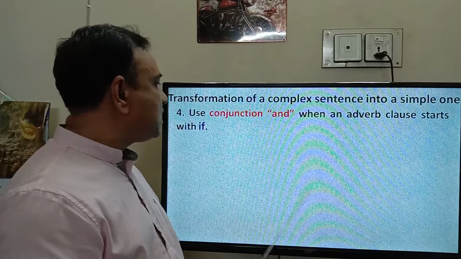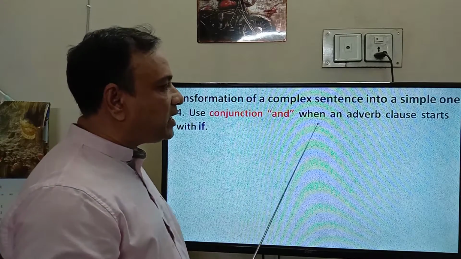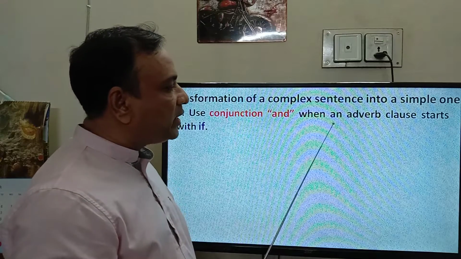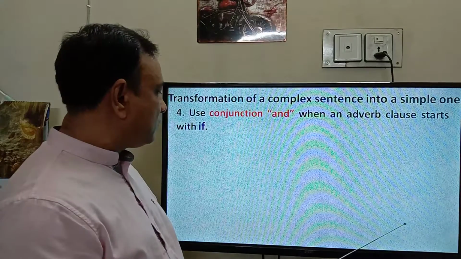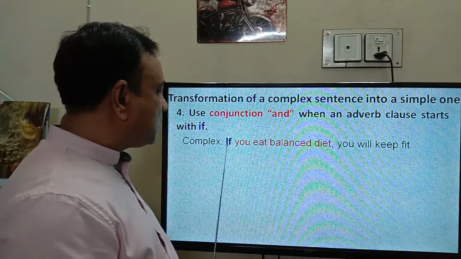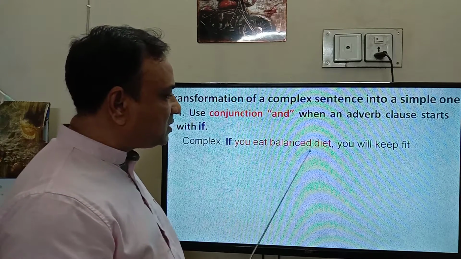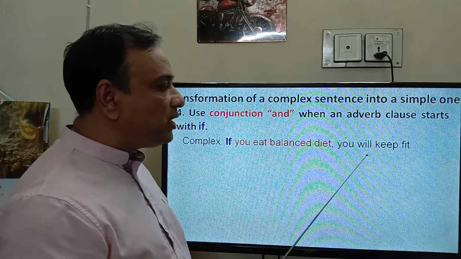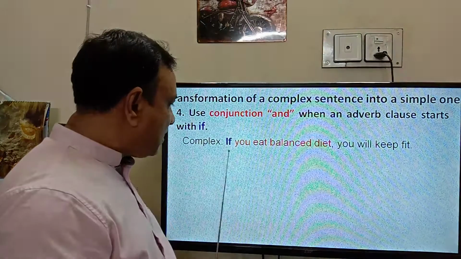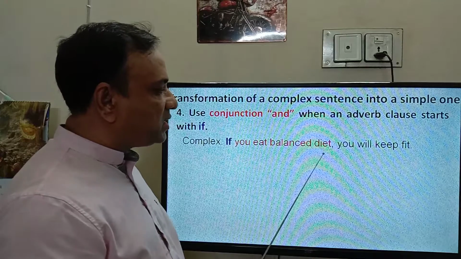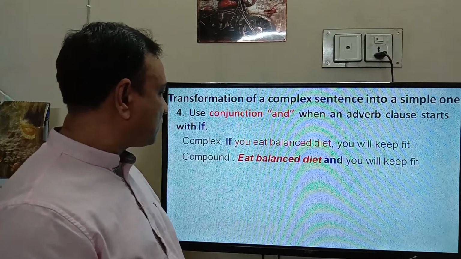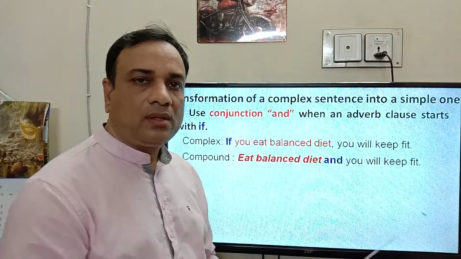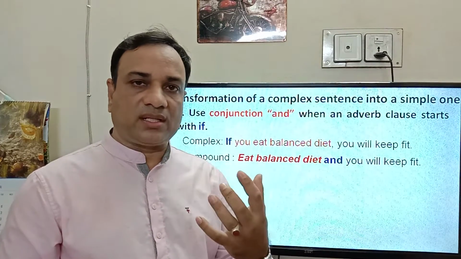Number 4. Use conjunction "and" when an adverb clause starts with if. If you eat balanced diet, you will keep fit. Here, please notice the matter.